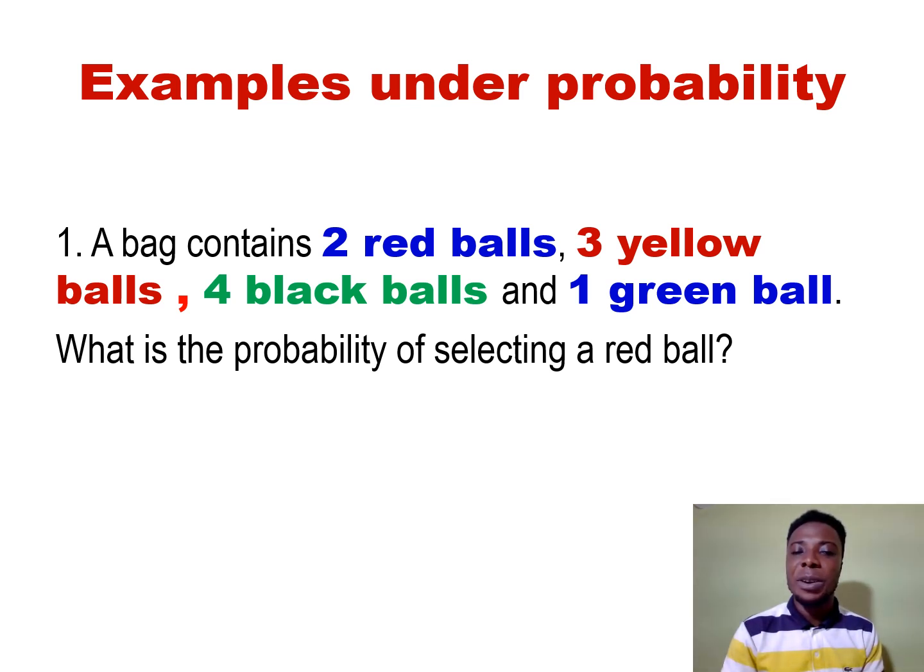Now here you are with the question. The question is, what is the probability of selecting a red ball?